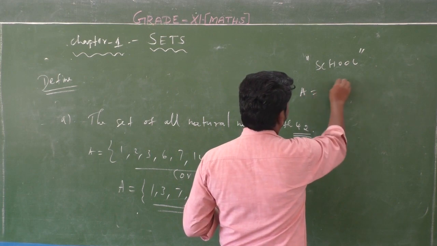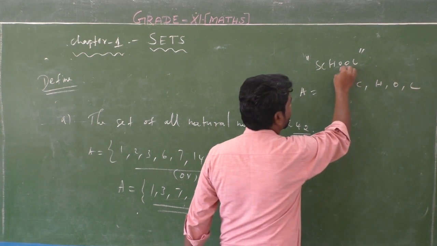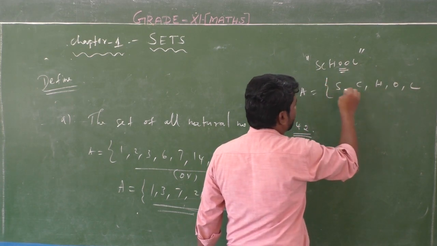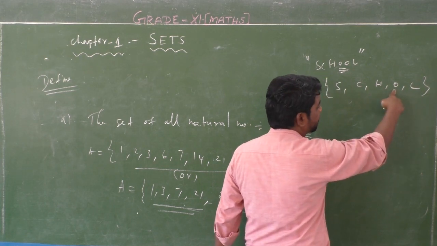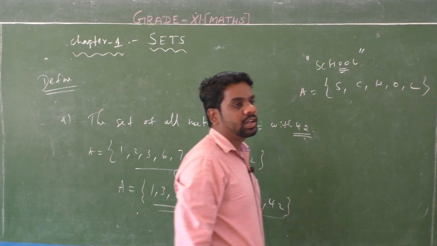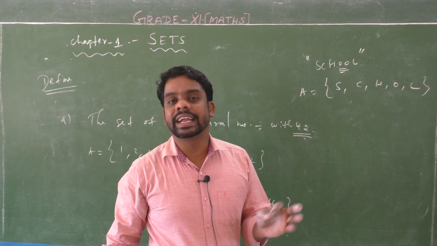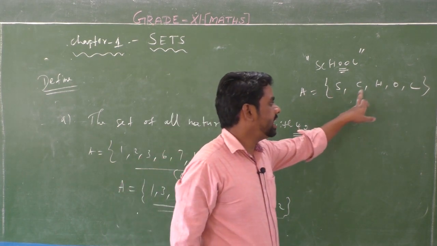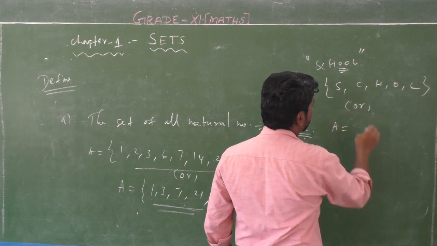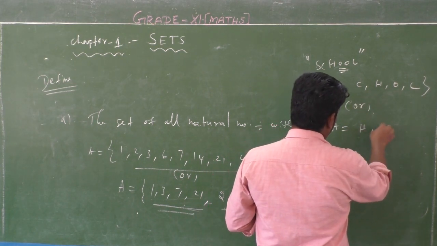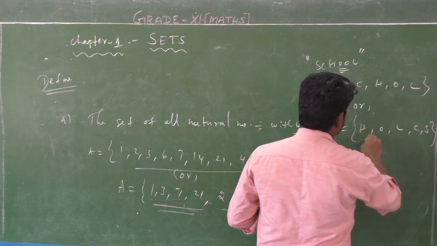So A is equal to S C H O L. Listen students, here O occurs 2 times, but when we write the set, S C H O L, O is not repeated. It is written 1 time, not 2 times. Generally, the elements are not repeated in roster form. So S C H O L, or A is equal to H O L C S, in any order.